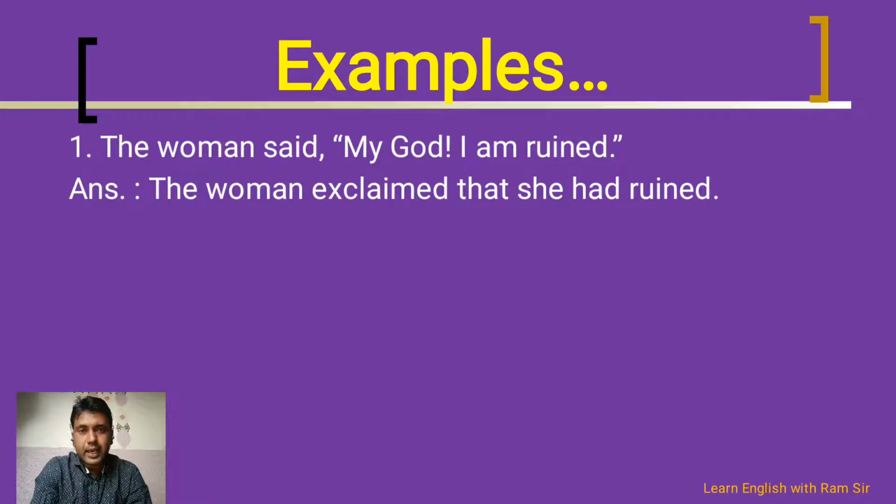Why she had ruined? Because the above statement is in present perfect tense, and of course we need to convert it into past perfect tense, and due to that we need to use had. So the answer will be, the woman exclaimed that she had ruined.